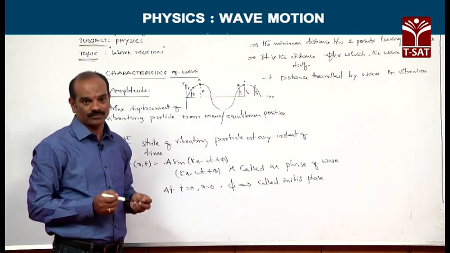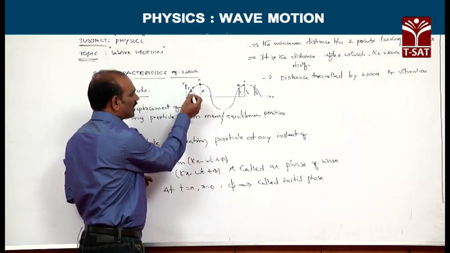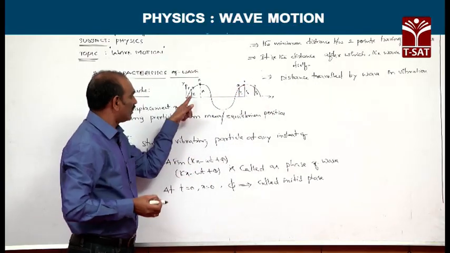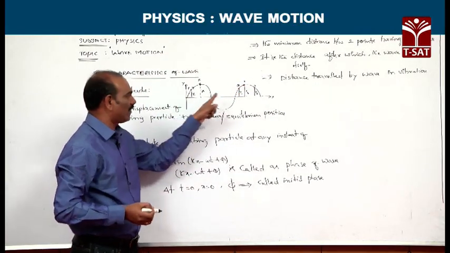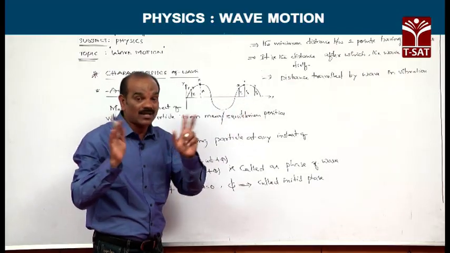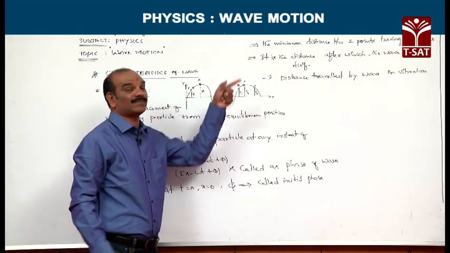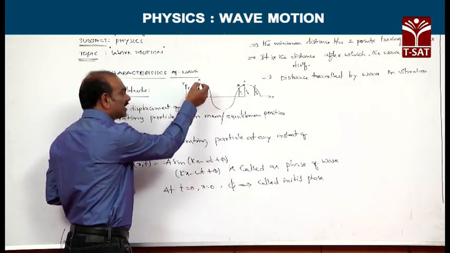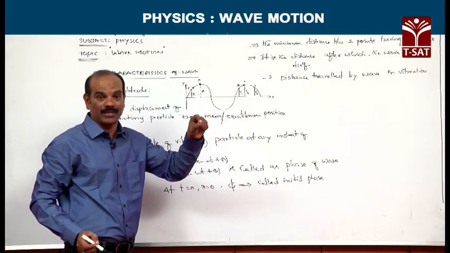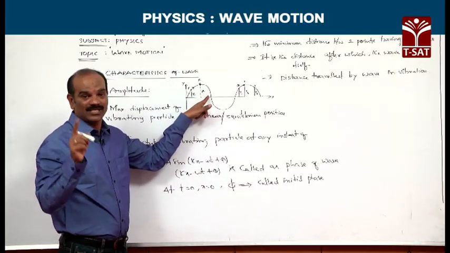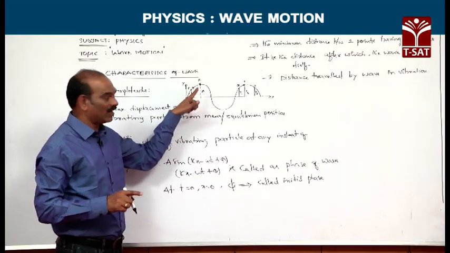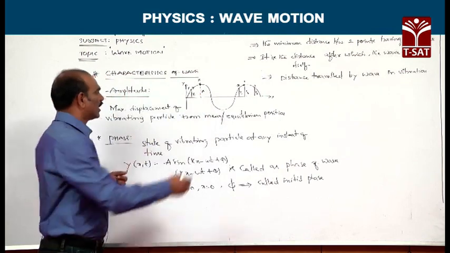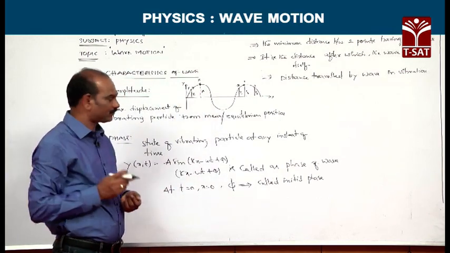I repeat again, particles P, Q, R, S have displacements from mean as y1, y2, y3, y4. These are not amplitudes, these are displacement amplitudes. Whereas for particle X, which has the maximum displacement from mean or equilibrium position, that maximum displacement is called amplitude. This displacement amplitude is a vector quantity.